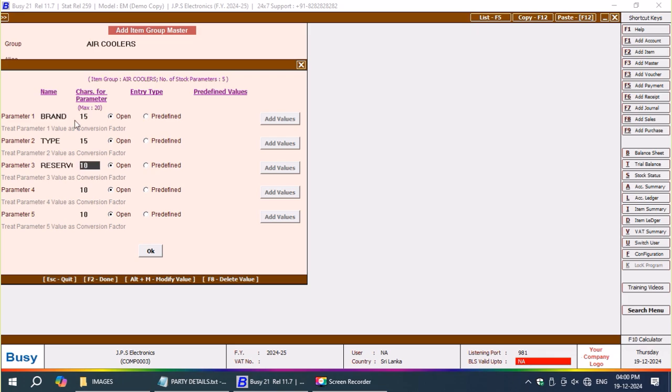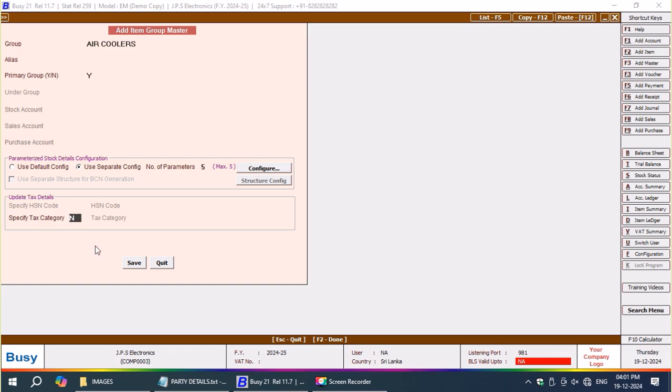Reservoir capacity, that is, air coolers need to be provided some water. That water has to be stored in a reservoir, so that is called reservoir. Speed, sometimes it is 2 speed, 3 speed, or maybe defined by RPMs, something like that. I want to skip that speed. Here cooling area, and the fifth parameter being now color. Okay, that is cooling area and then color. Now I am saving it.